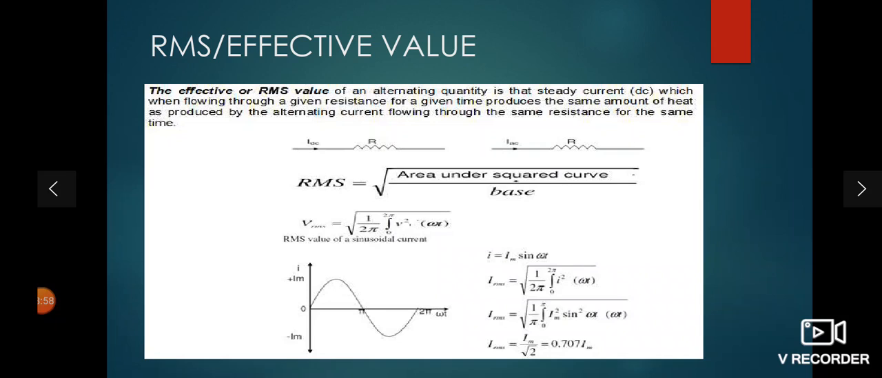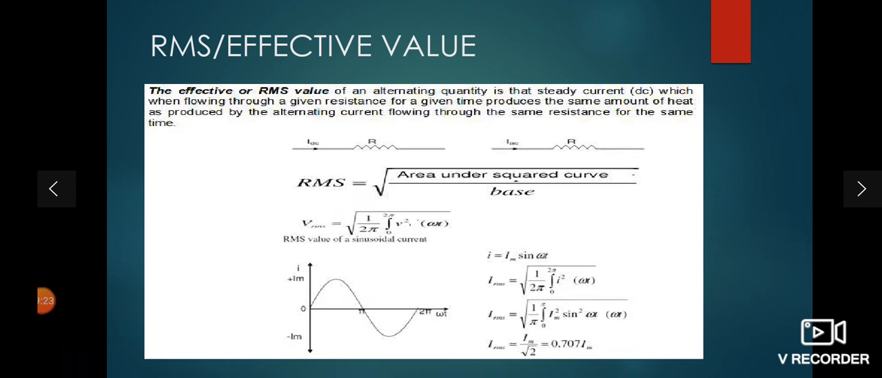So how can you find the RMS value? RMS stands for root mean square. Root mean square means what? The root of the area under the square curve divided by the base. Now as we noted, one cycle occupies 2 pi radians. So what is the base? That is 2 pi, and the area under the curve.